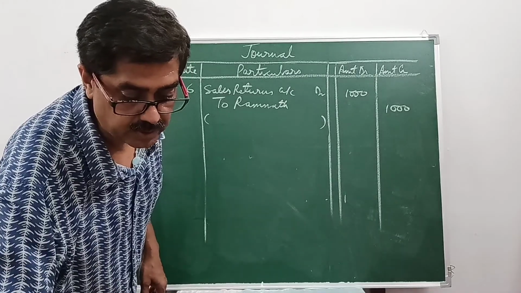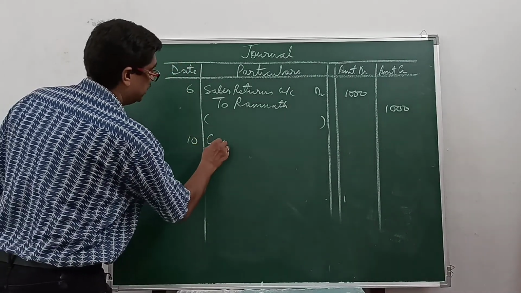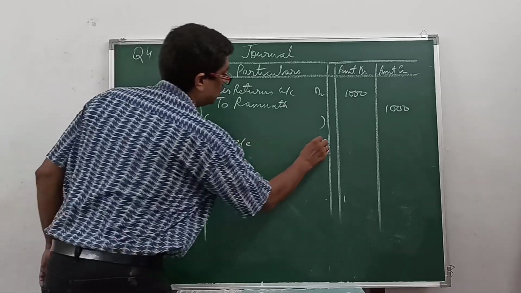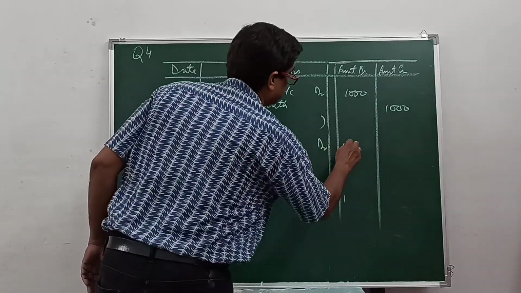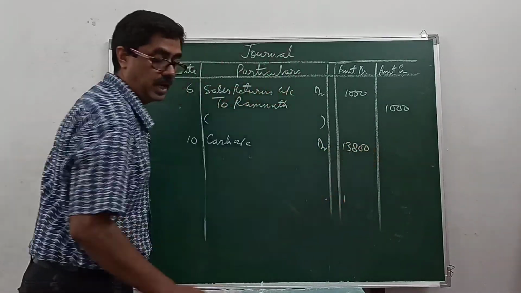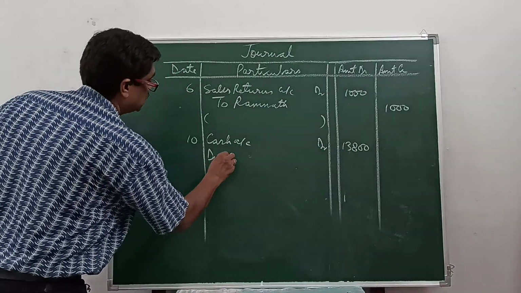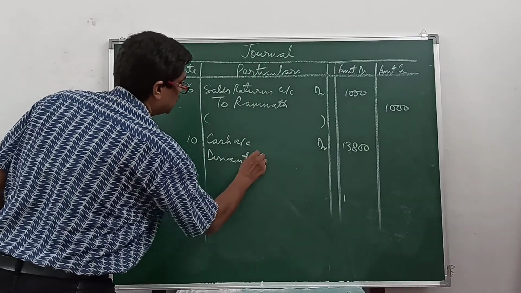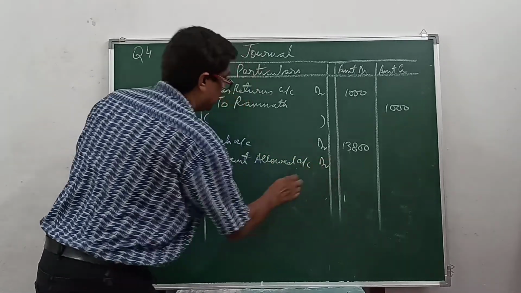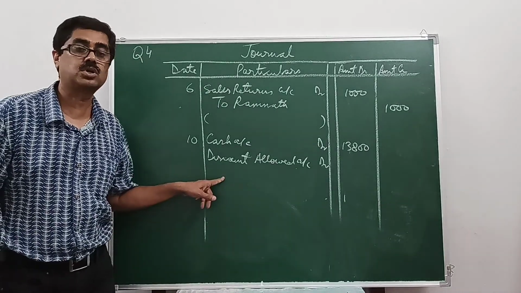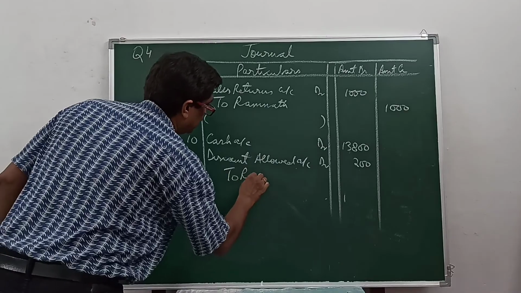Then we have received cash from Ramnath and discount allowed. Now here we will have a compound entry. Received cash, debit what comes in. Cash is given as rupees 13,800. And discount allowed by you, 200. Now discount allowed is a loss. So discount allowed account debit. It is a nominal account. Debit all expenses and losses, with rupees 200, to Ramnath. Credit the giver.